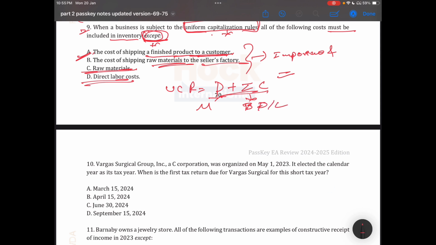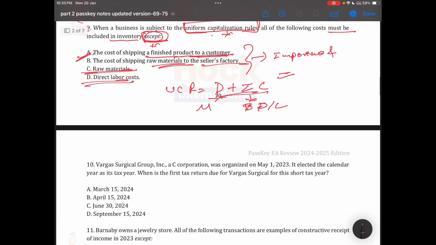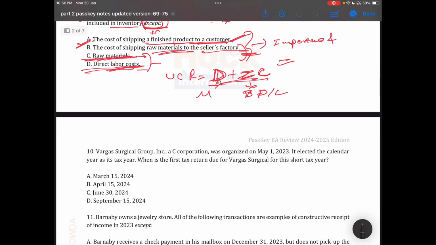It includes all. So it's an important concept. Just for your knowledge, it includes direct and indirect cost, and I'll explain the uniform capitalization rule in the next separate video. So here the raw material is direct, labor is direct, and factory is direct, and the cost of shipping a finished product to the customer will not be included in the cost of inventory. Okay,